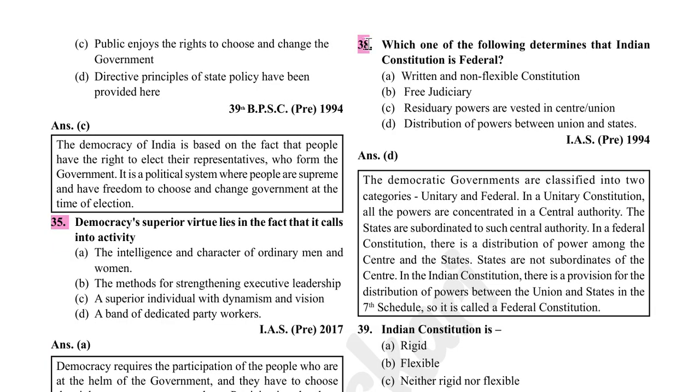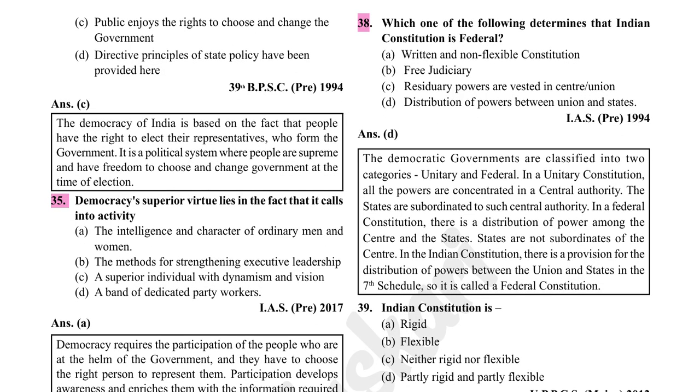Which one of the following determines the Indian constitution is federal? Distribution of power between union and states. The democratic governments are classified into two categories, unitary and federal. In a unitary constitution, all the powers are concentrated in a central authority. The states are subordinated to such central authority. In a federal constitution, there is a distribution of power among the center and the states. States are not subordinates of the center. In the Indian constitution, there is a provision for the distribution of powers between the union and the states in the seventh schedule. So it is called a federal constitution.